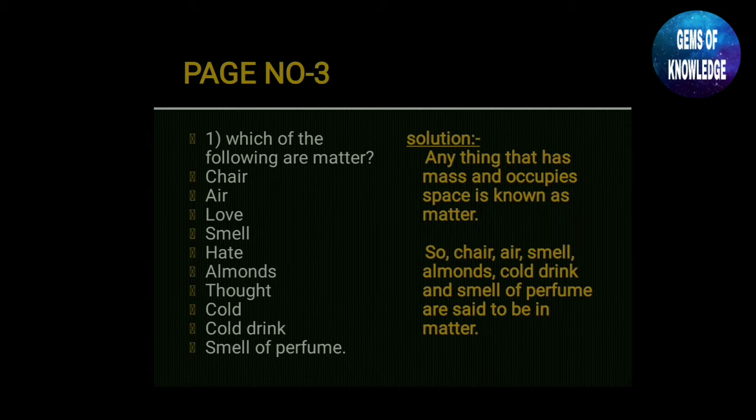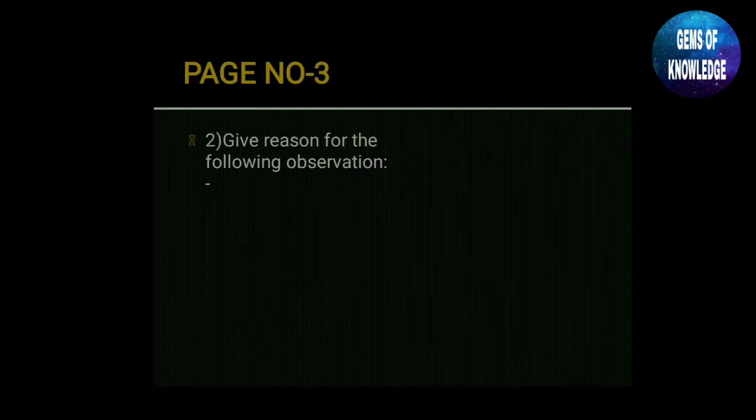The remaining things, love, hate, thought and cold, are nothing but feelings, so they do not come under matter.